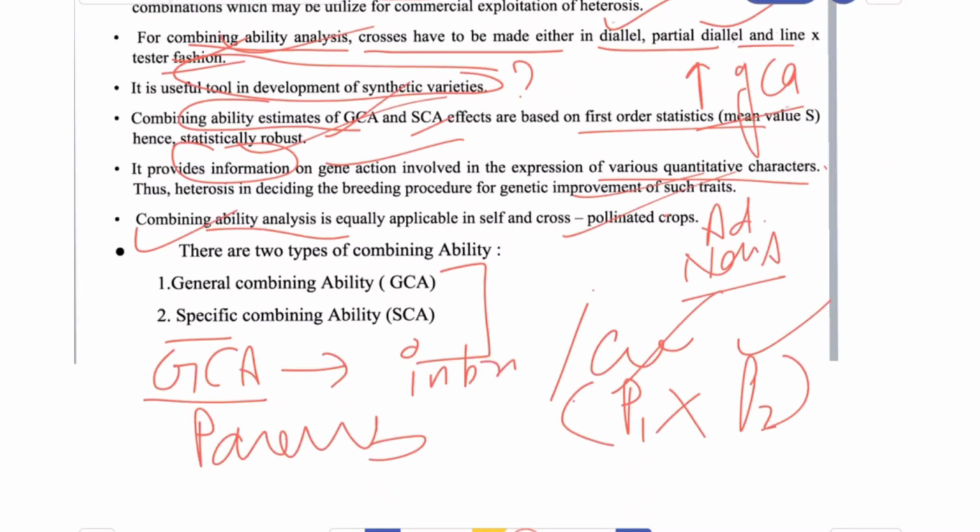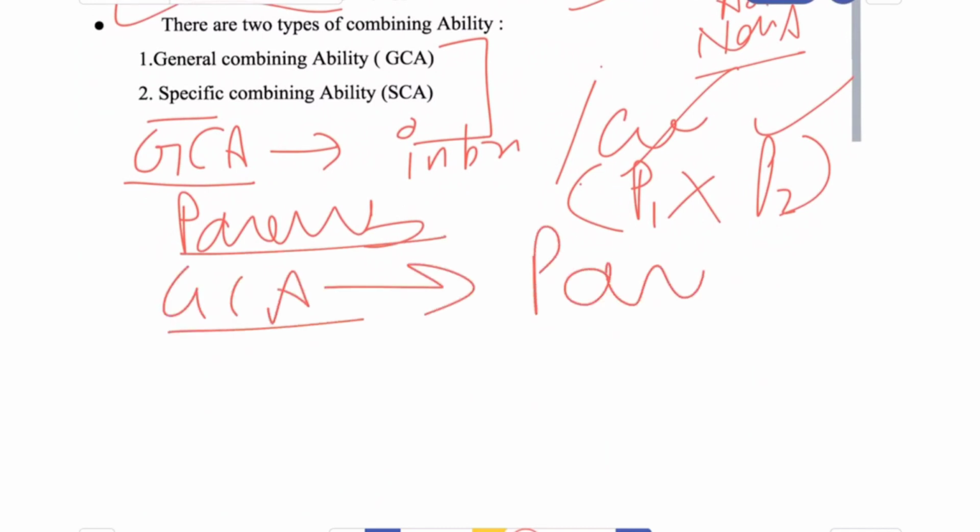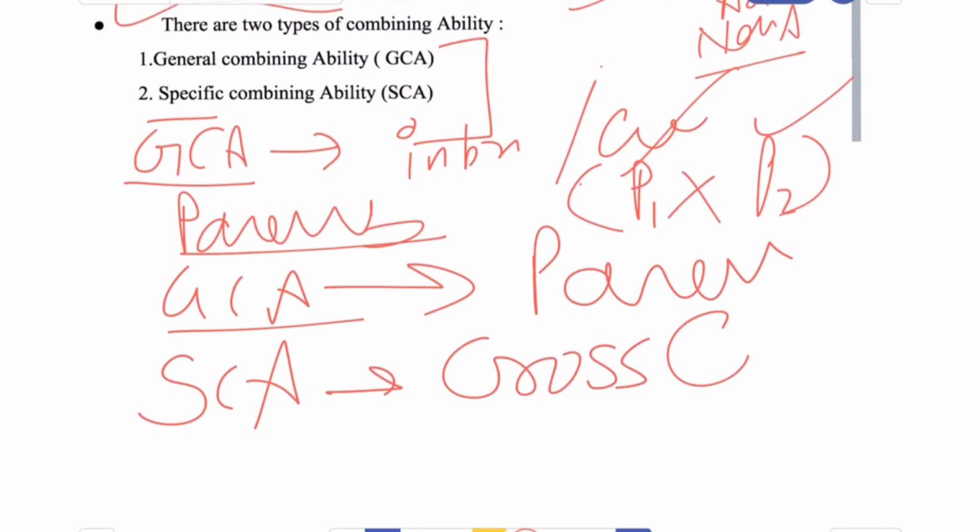So GCA is related to the parents, and SCA, specific combining ability, is related to the cross combinations.